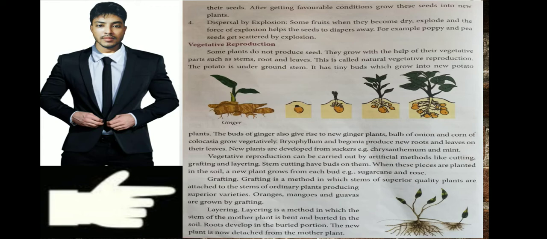If someday school opens, I will show you a proper video for you to understand properly. The next process is called layering. As you can all see in the picture, layering is a method in which the stem of the mother plant is bent and buried in the soil. Roots develop in the buried portion. The new plant is then detached from the mother plant.